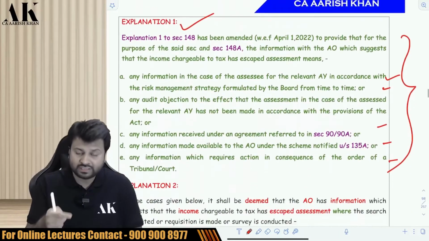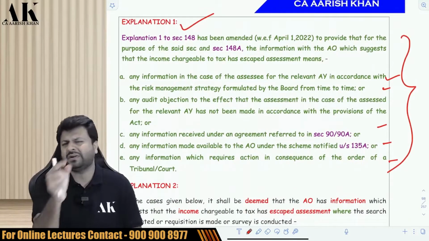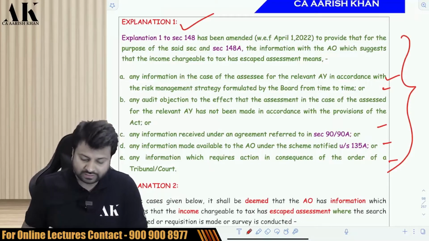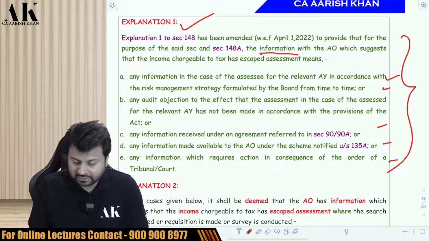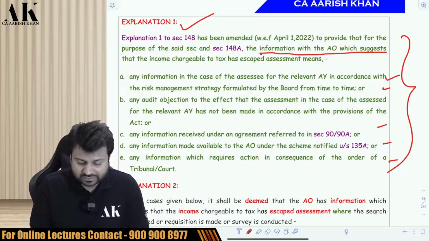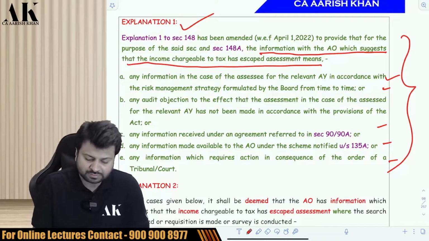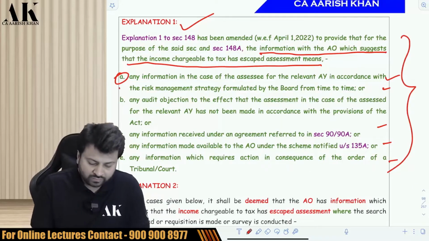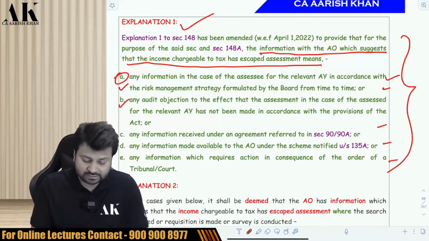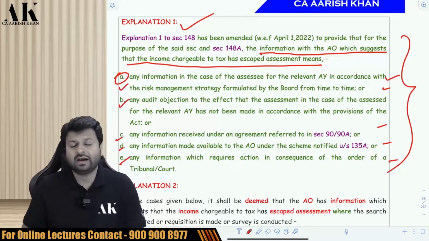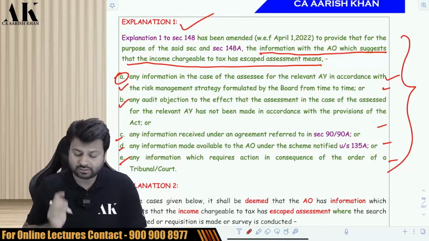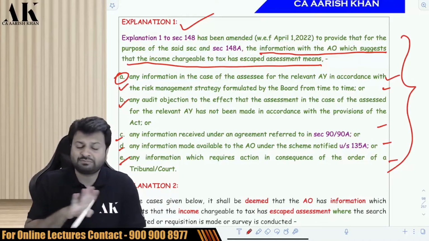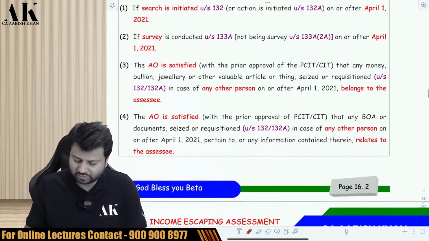Without happening of at least one of the 5 points, the AO does not have the power to send what? Notice under 148. So now let's see, what do I mean by the information which suggests that the income chargeable to tax has escaped assessment? Point number 1. Now there are substantial amendments made by Finance Act 2022. First point and second point are slightly changed, and third, fourth and fifth point are absolutely new points added by Finance Act 2022. So this explanation is completely revamped. So it's absolutely a new provision, as you can see over here.